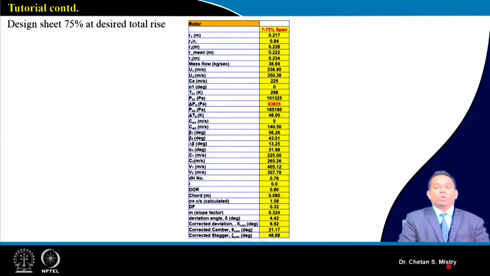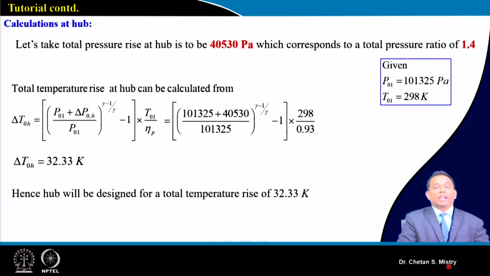As we know, once we have done our calculation for the mid station, we are interested in what is happening at the hub station and what is happening at the tip station. So let's move with the calculation at the hub station. Here in this case, we have considered our fundamental design approach. That means we need to assume a certain pressure rise expected near the hub.